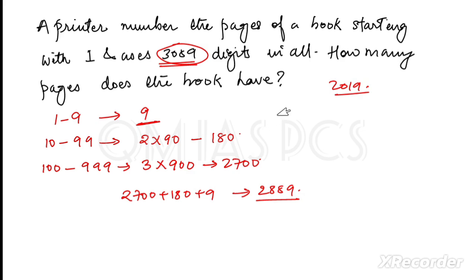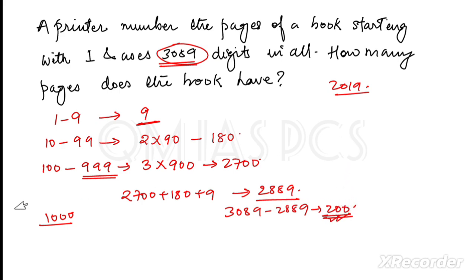How many more digits do we need? We subtract 2889 from 3089, so we need 200 digits more. After 999 we get 1000, which is a 4-digit number, and we need only 200 digits.